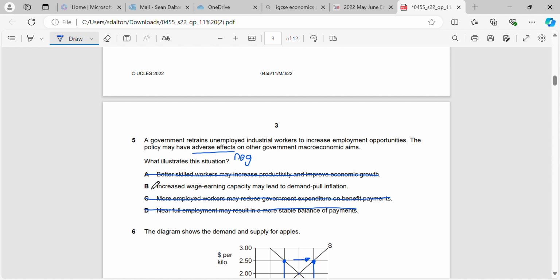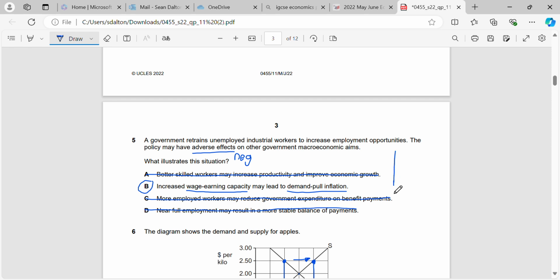So the correct answer is B. Now this is quite difficult if you don't use process of elimination from figuring out which one is positive and which one is negative. But essentially, if people are earning more money, how can that lead to demand pull inflation? Now normally we know that wage earning capacity will lead to increase in cost of production. It will lead to cost push inflation, not demand pull.